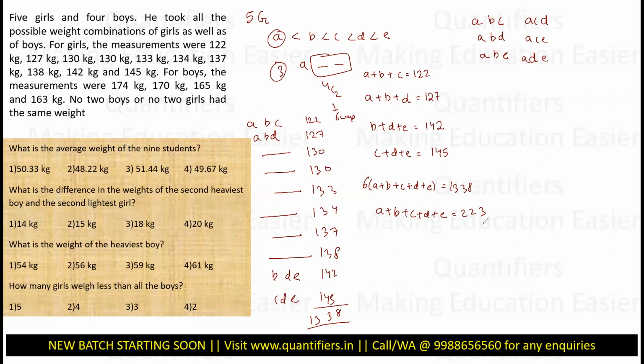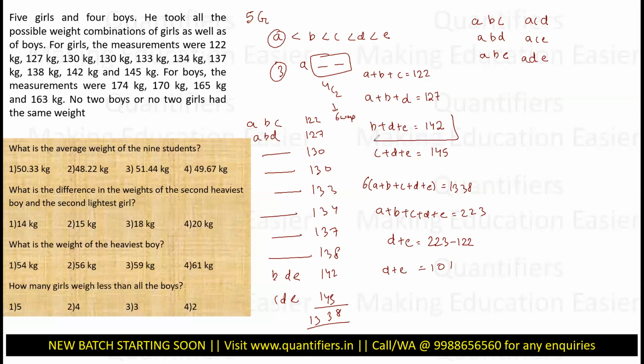Now I have a lot of things in my hand and I can actually use them. A plus B plus C is 122. If I replace it here, D plus E would be 223 minus 122, that is nothing but 101. So D plus E is 101.